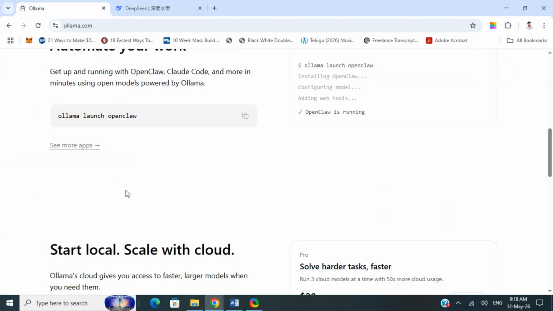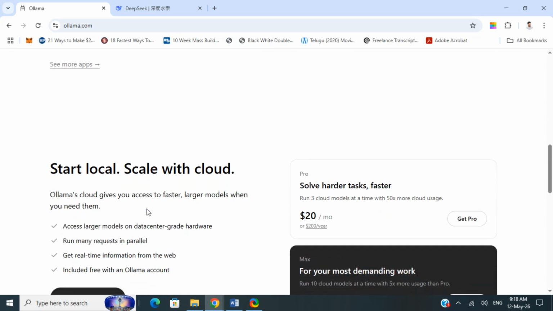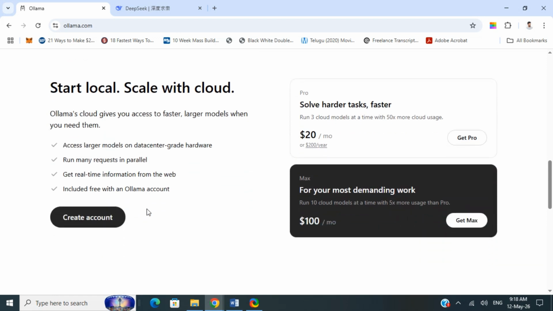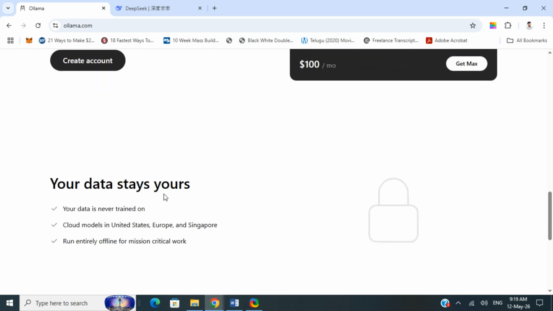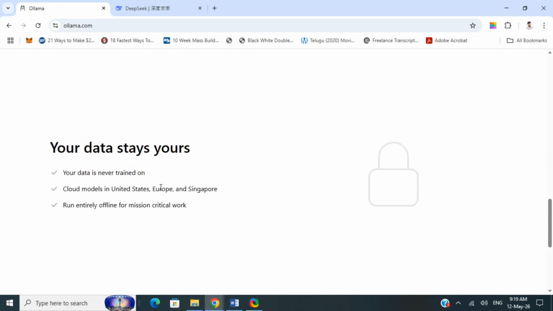And why people like Ollama is because it's beginner friendly, it has a huge model library, and you can switch between models instantly. It's great for developers and it has good privacy, like everything stays within your machine, and it has a stable ecosystem, so a massive community and tutorials. But on the downside, it's not a model itself, okay? It's the launcher, and heavy models still need strong hardware, and you have a limited GUI experience.